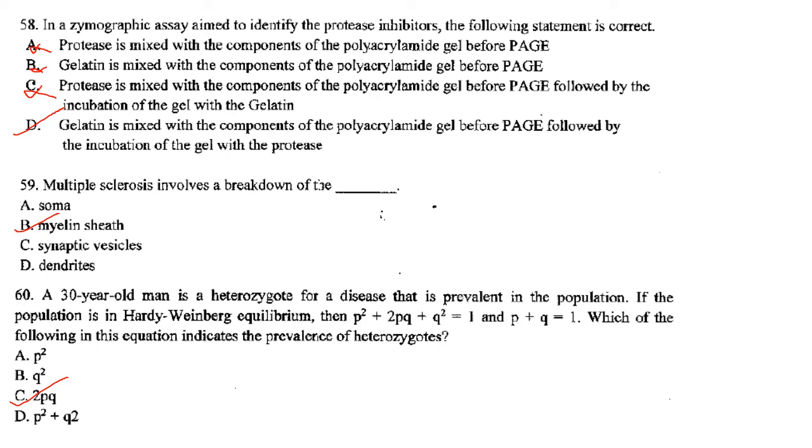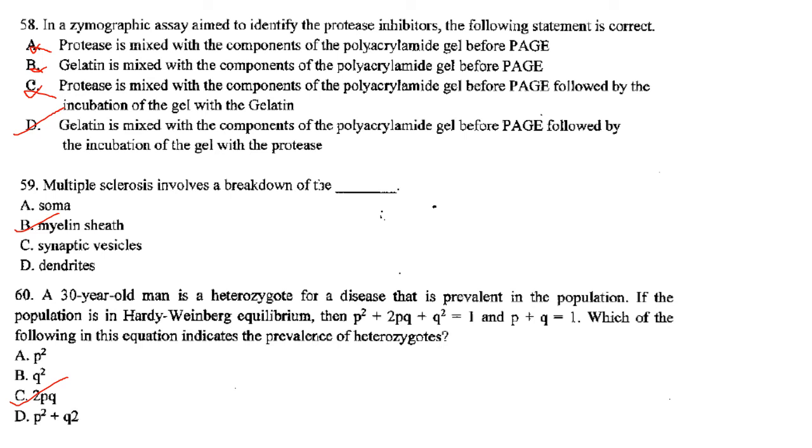Yes, gelatin is mixed with components of the polyacrylamide gel before PAGE. Yes, that is correct, but it is incomplete. There is another option with that. Option C: protease is mixed with the components of polyacrylamide gel before PAGE, followed by incubation of the gel with gelatin. Then you won't get any result, so option C is also not correct. We'll see option D: gelatin is mixed with components of the polyacrylamide gel before PAGE, followed by the incubation of the gel with a protease. So that is correct. Answer is option D.